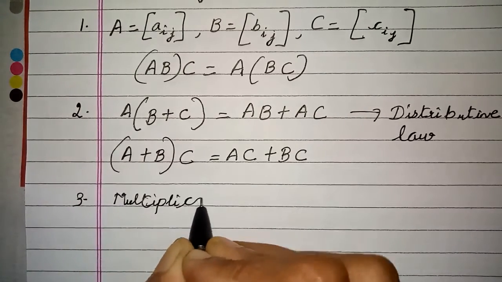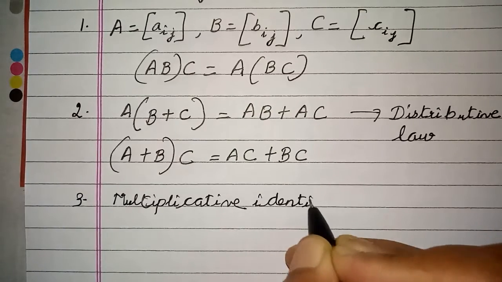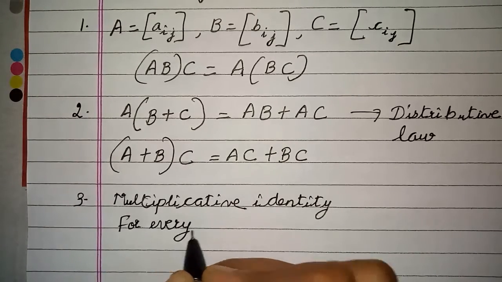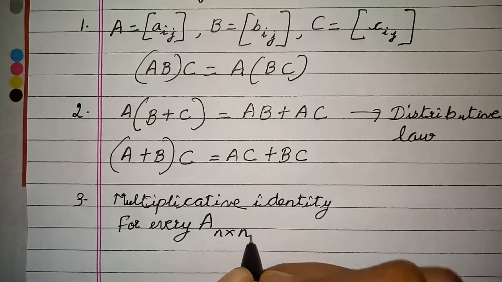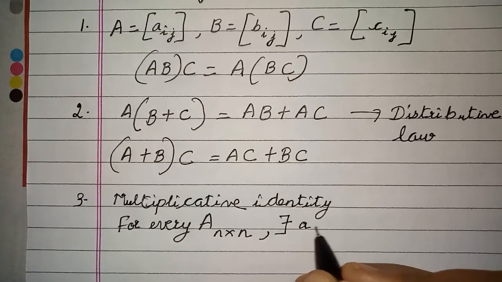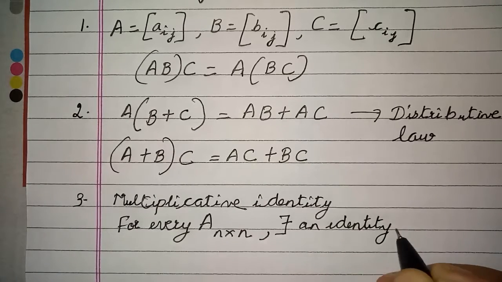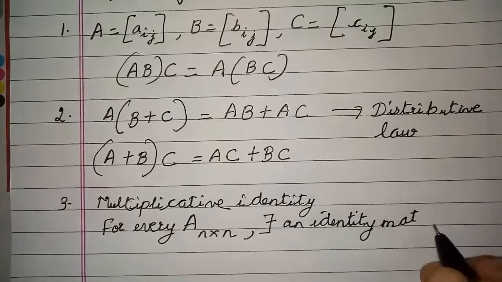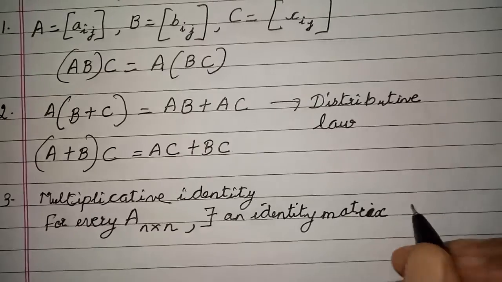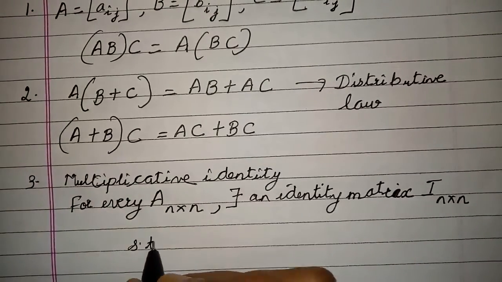It says that there is existence of multiplicative identity. So it says that for every square matrix there exists an identity matrix of the same order, say I, n cross n, such that what will happen, children?